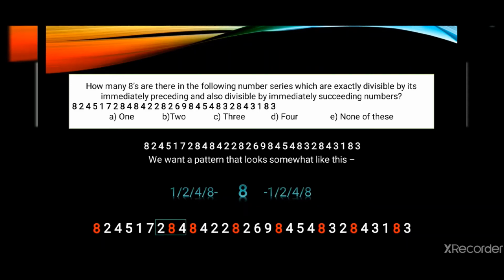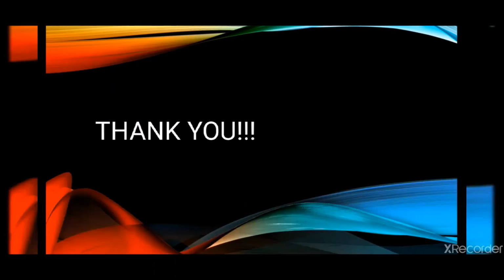First 2, 4, 8. Here the preceding number and succeeding number 2 and 4 both divide the number 8. Next 4, 8, 4. Again two different 8s are there. Same condition like we did in the previous question. Here also we'll count both the 8s. Next 2, 8, 2. 2 divides 8. Now the next will be 2, 8, 4. Again 2 and 4 both divide 8. So how many such 8s I have? I have 4 8s which are satisfying the condition.